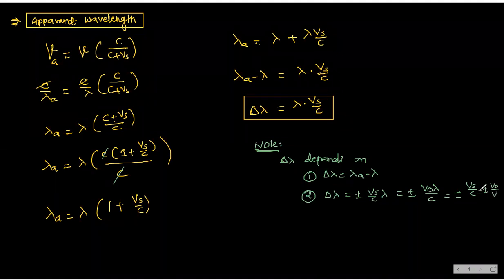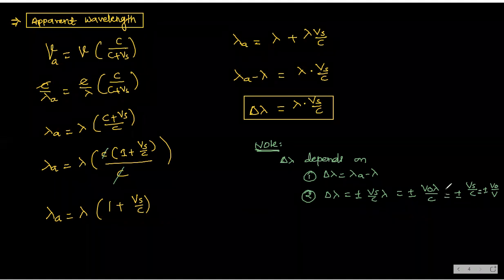This is one more formula, you can keep it in mind. Vs by C and phi naught by phi.